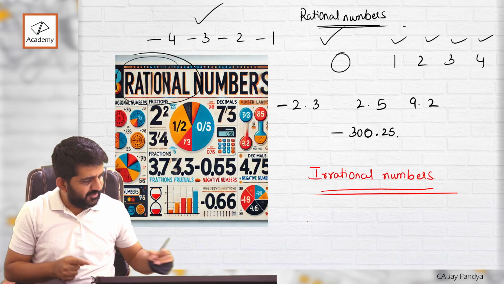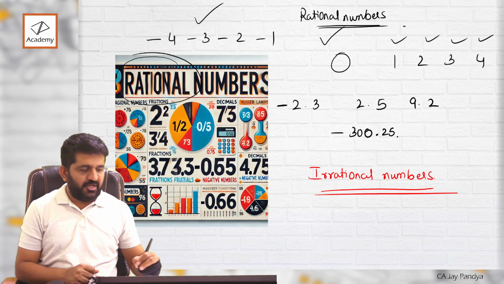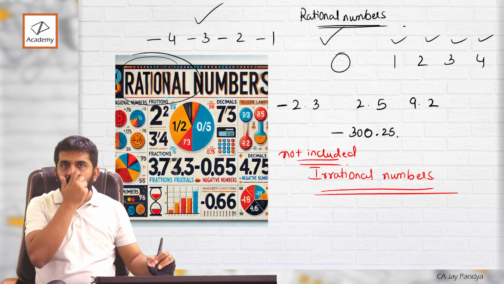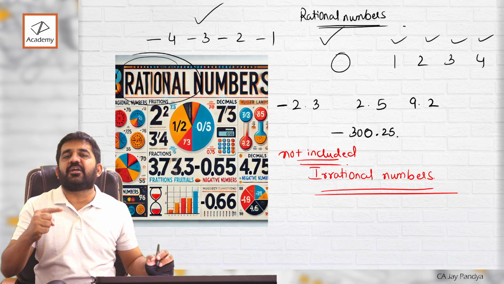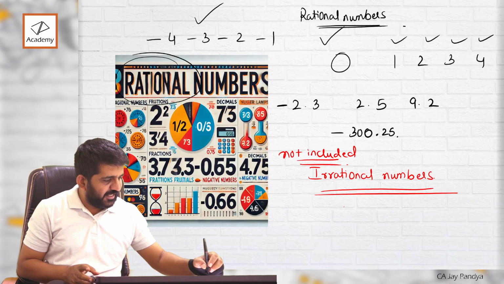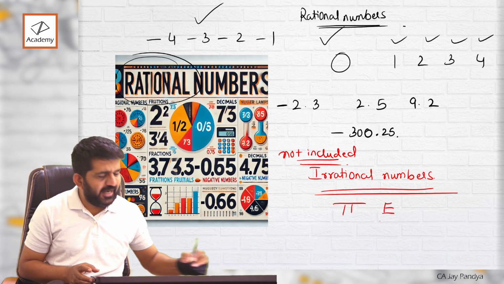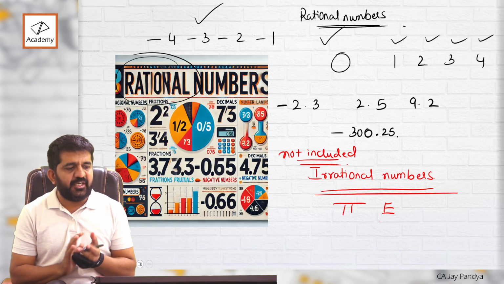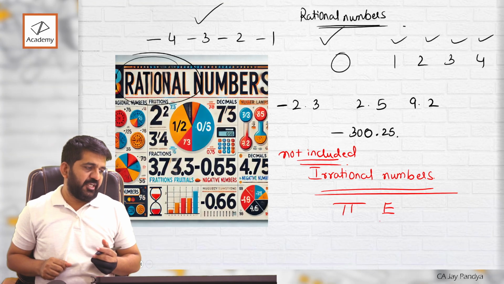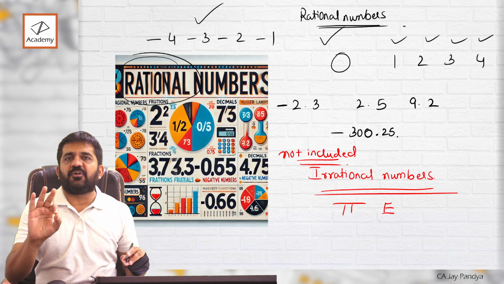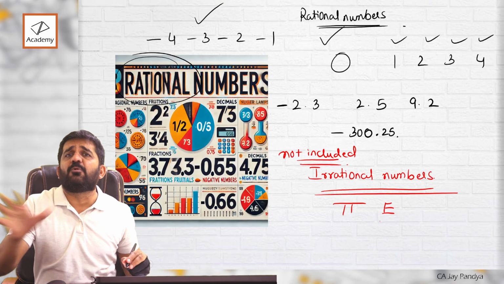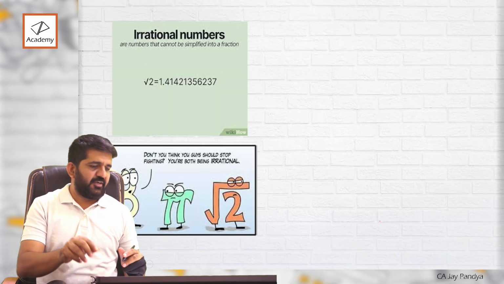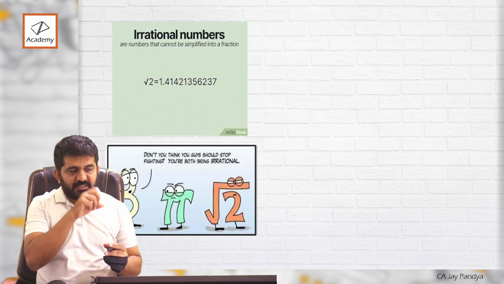For understanding what is not included in rational numbers, you will have to learn which are irrational numbers. I will tell you pi and e. Those are mathematical constants which are irrational numbers. But we need to understand what irrational numbers are. Up till this point, it should be clear, right? Rational numbers include everything except what? Irrational numbers. What are irrational numbers, that we are going to do. Try to understand.